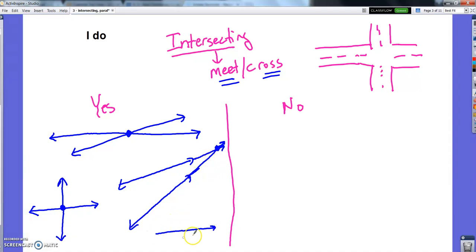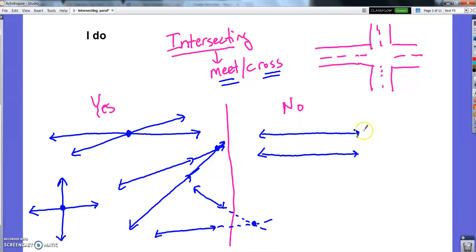So again, I could do like this and like this and say these two lines are intersecting. Even though I don't have the space to show you where, somewhere way out there eventually they would intersect. So any two lines that would meet or do meet are intersecting. Lines that are not intersecting would be like this one and this one. No matter how far those go, they would never end up meeting. There's never going to be a point at which these two lines intersect.